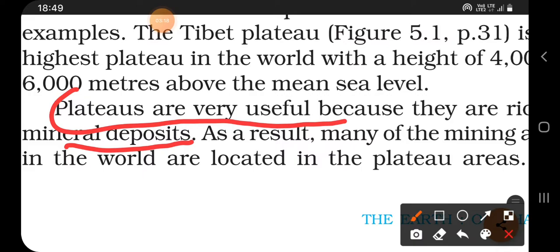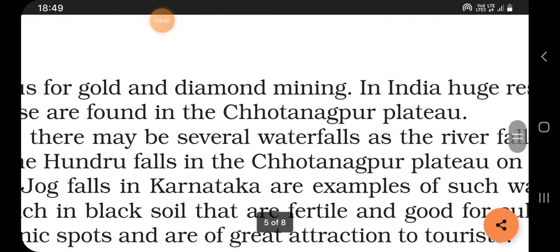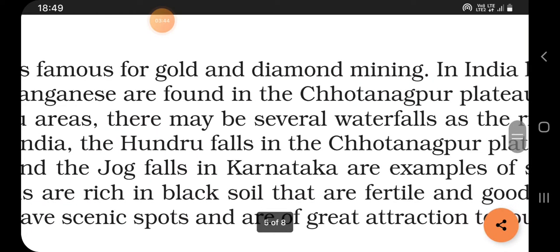And as a result, many of the mining areas in the world are located in the plateau areas. And one such example is the Deccan Plateau in India, one of the oldest, and it is a storehouse of different types of minerals. Then another example is the African Plateau. The African Plateau is famous for gold and diamond mining.